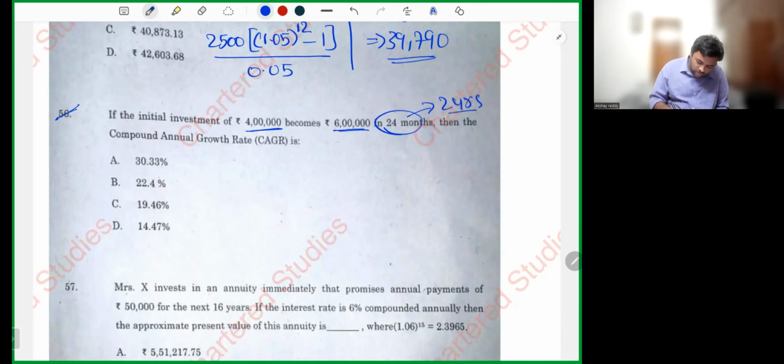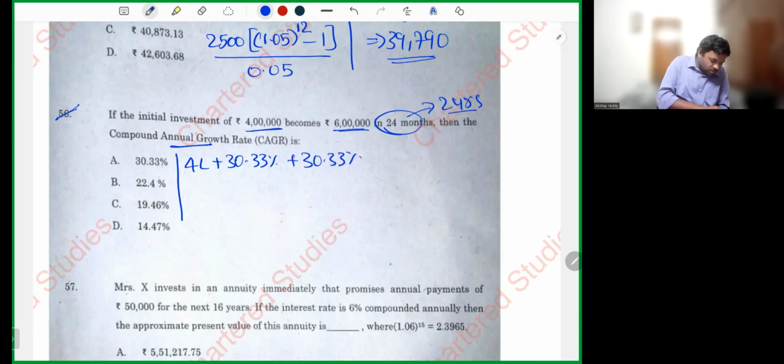56. Initial investment is 4 lakh, becomes 6 lakhs in 24 months, means 2 years. Then the compound annual growth rate. Simple, what you do? For 4 lakhs, add 30.33% 2 times. Let's see whether we are getting 6 lakh or not. 4 lakh plus 30.33% plus 30.33%. We are getting 6 lakh 79,000.